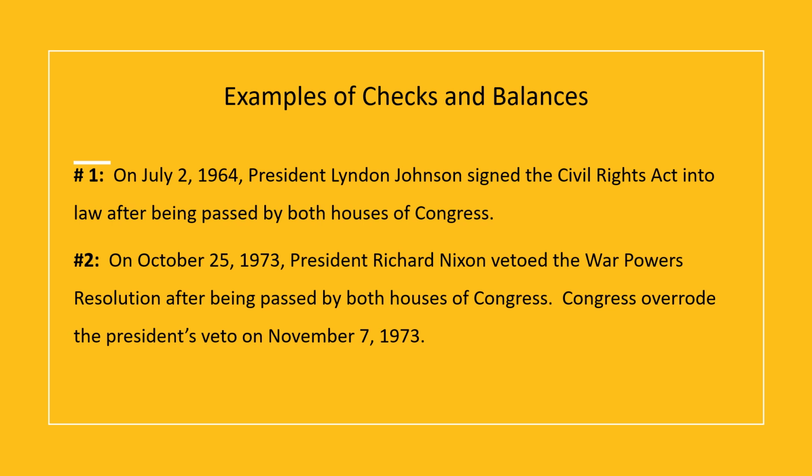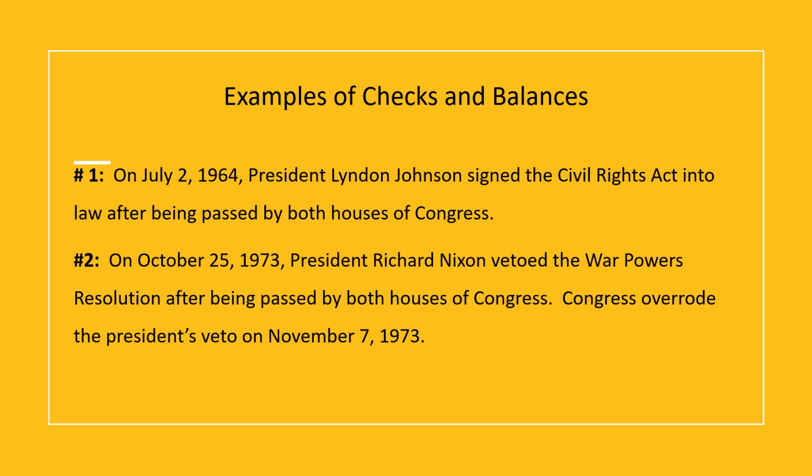First, Congress did present the War Powers Resolution to the president, and through the checks and balances process, the president vetoed it. However, the U.S. Constitution gives to the Congress the power to override the president's veto, which is a check on the president, and Congress exercised its power to do so.